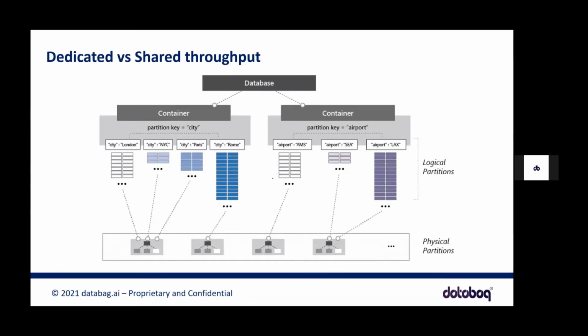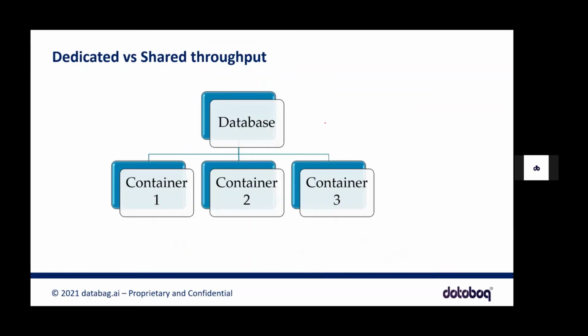Like I said, dedicated and shared throughput. When you give request units at the database level, they will be shared between these 2 containers. But when you give dedicated RUs, that will be specific to this container. That is important here.